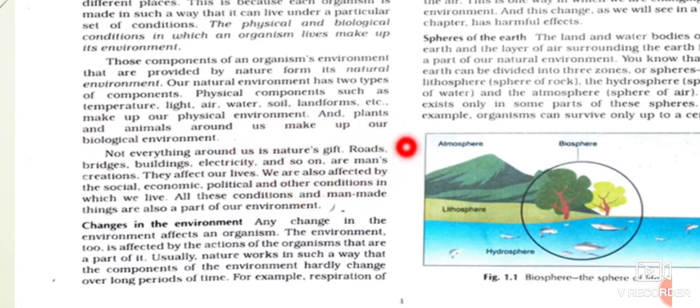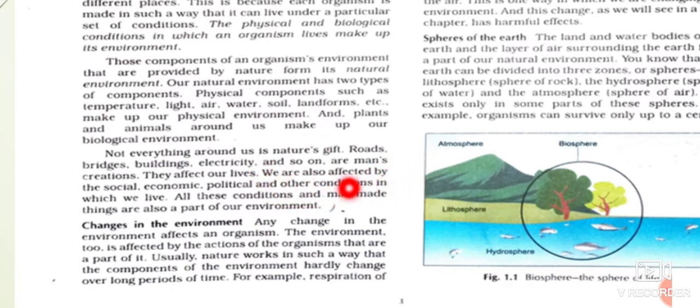Some are human-made things also. For example, roads, bridges, electricity, buildings, your school, your hospital, colleges, gardens, museums, they all are human-made or man-made things. So they are also man's creation, and they are also part of our environment.